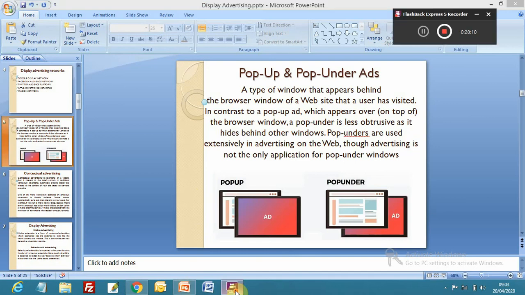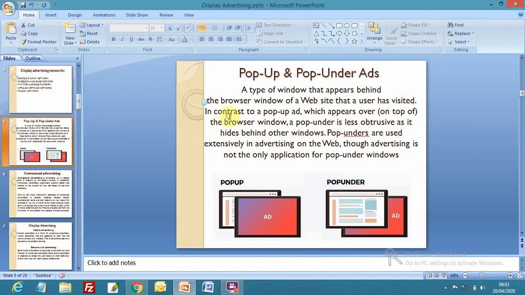We all know the difference between pop-ups and pop-unders. A pop-under is a type of window that appears behind the browser window of a website that the user has visited. On any corner, if we find a window behind the browser window, we call it a pop-under advertisement.